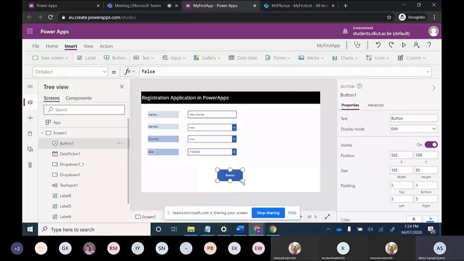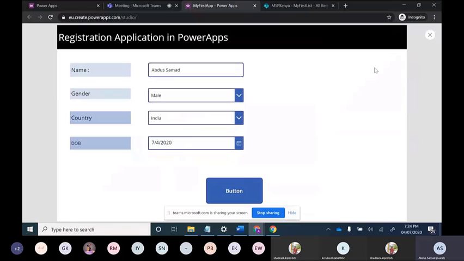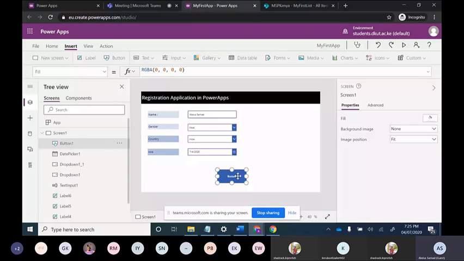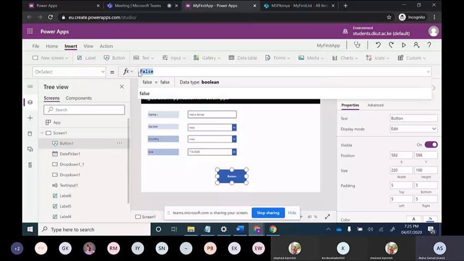And currently we have to put some functionality when we select this button. On select, something should happen. What should happen? All these things which we have mentioned over here should be present in our database. So what will we do? This is the button. On select, currently this is false. So we will write some functionality over here. Now this is where Power Apps functionality comes into play.